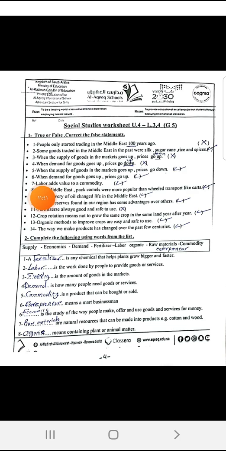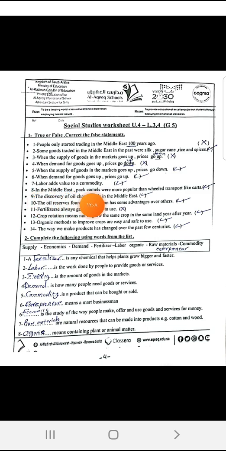But the money that you pay for the dress is not only for the material that was used to make the dress. You are also paying money for the people who designed the dress and who sewed the dress. You understand? This is labor. The work that is done by people is called labor. Labor adds value to the commodity, and that's why when we pay money for anything, we pay money for both the material and the work that was done by people.